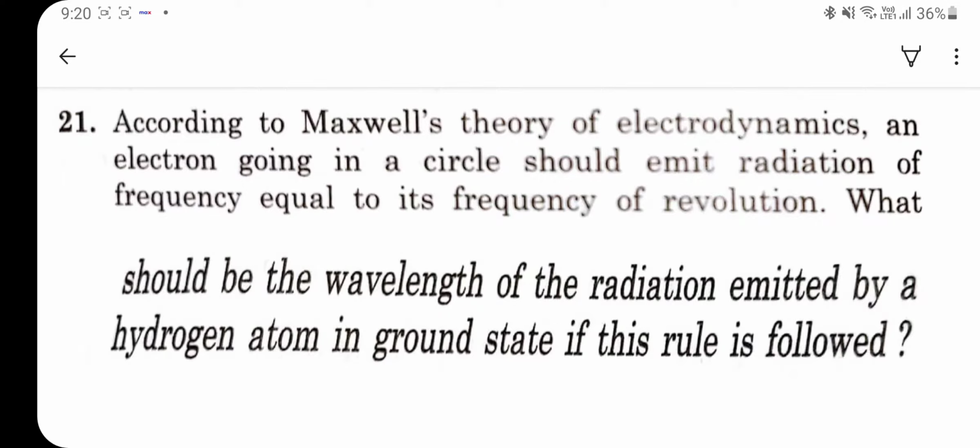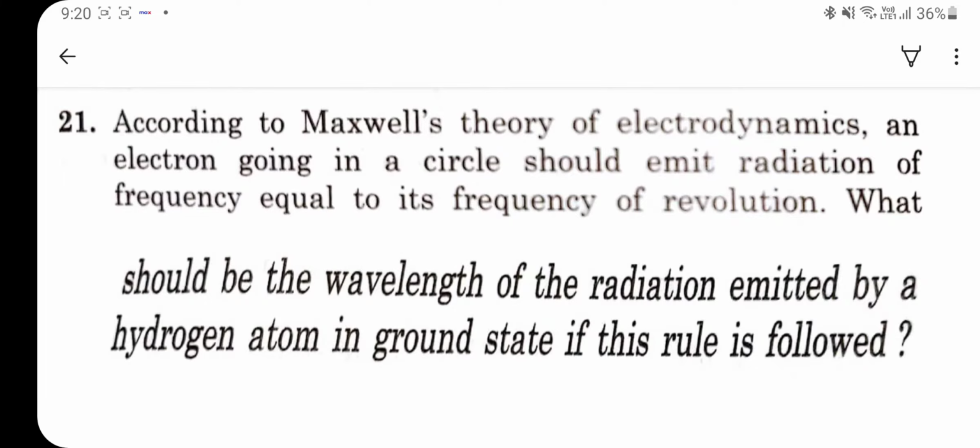So the question is that according to Maxwell's theory of electrodynamics, an electron going in a circle should emit radiation of frequency equal to its frequency of revolution. What should be the wavelength of the radiation emitted by hydrogen atom in ground state if this rule is followed?